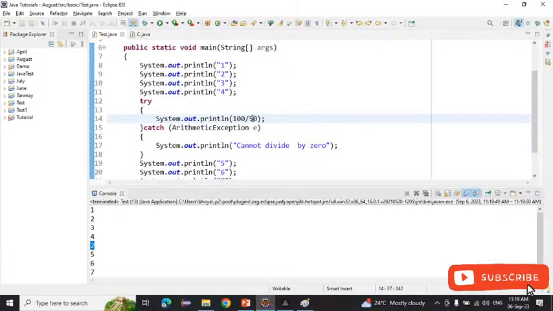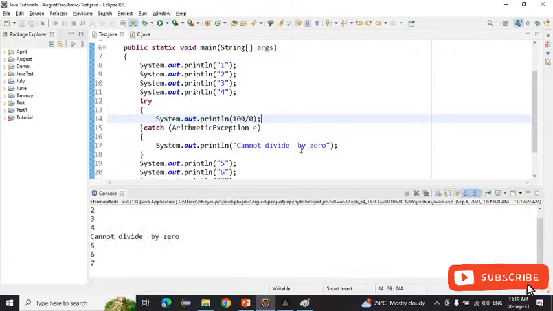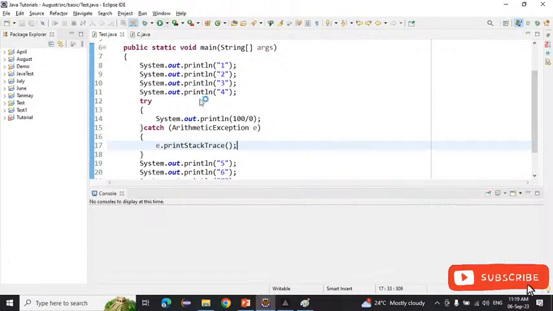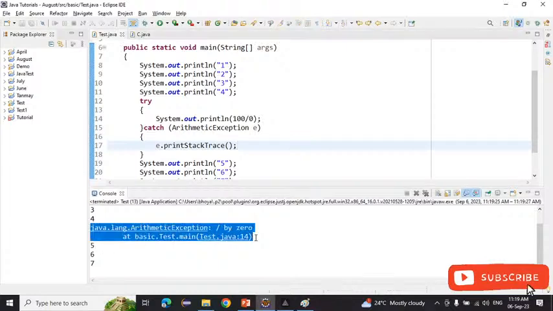So now, "cannot divide by 0", you can write anything here. If you want to print anything, that is printStackTrace. There are three ways to print the exception information. Simply, if I write e.printStackTrace, what will it do? It will print the exception details, but it will not terminate the program. It is not abnormally terminating the program. See, 5, 6, 7 is printing, and it is printing the stack trace, because it is coming to the catch block.